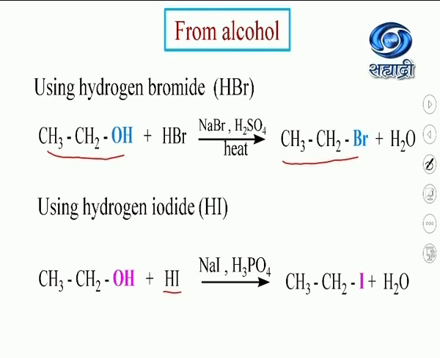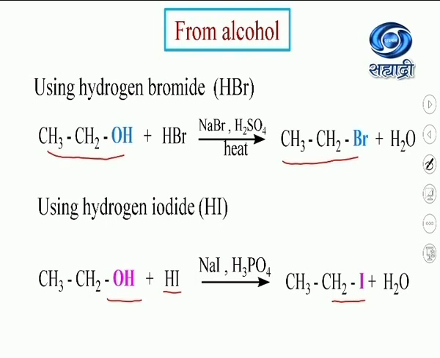Therefore, instead of H2SO4, H3PO4 is used to generate HI. So when alcohol is heated with NaI or KI in the presence of H3PO4, it will give you alkyl iodide.